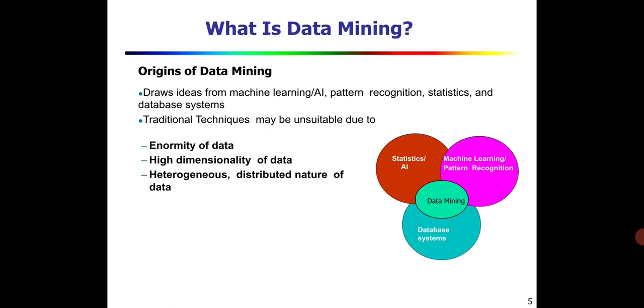When we have a huge amount of data, it is very difficult to apply traditional techniques. Why? Because of the enormity of data, a huge amount of data. Each and every data item will have multiple dimensions, and each dimension will have some information.